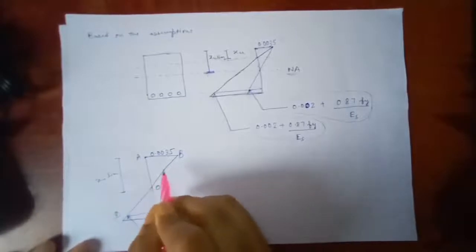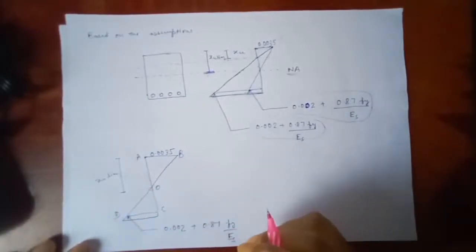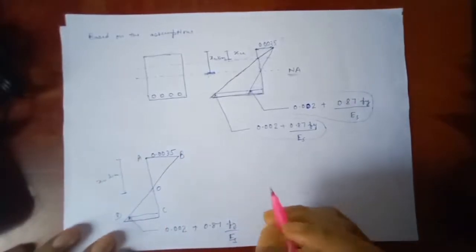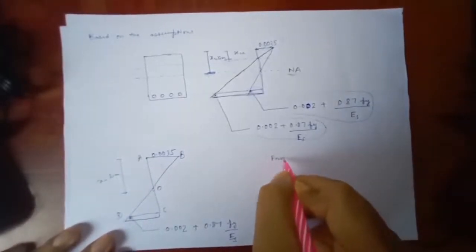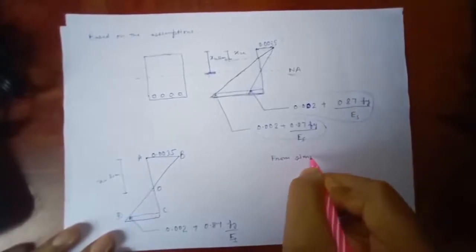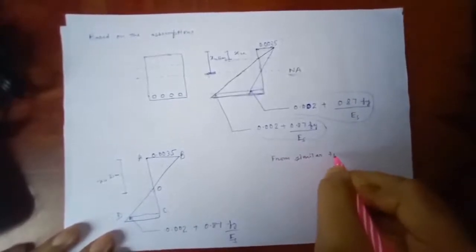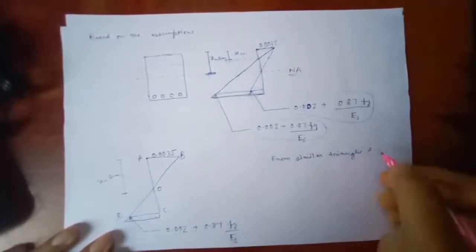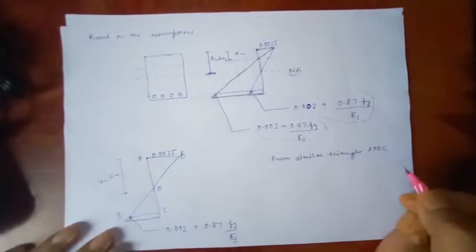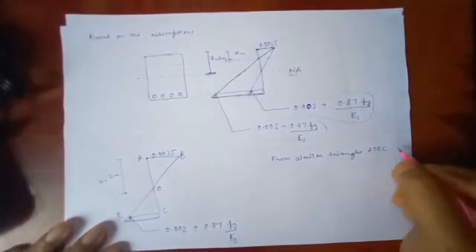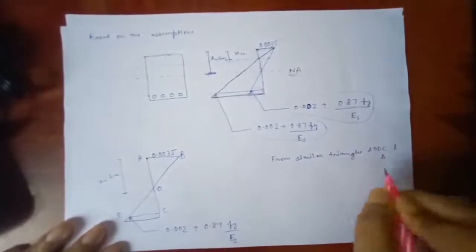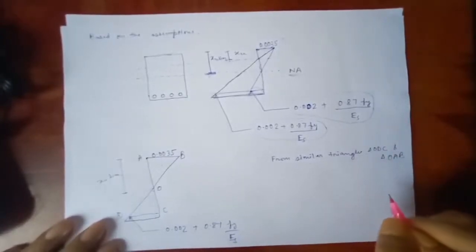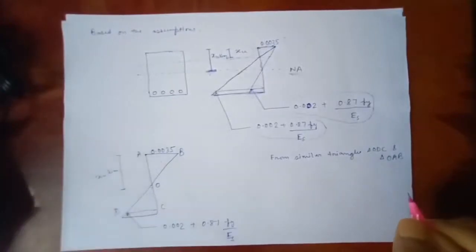Angles are same and somehow these sides are quite similar, or you can say this angle is also same. So angle similarity is there. Simple mathematics. So from similar triangles, that is triangle ODC and triangle OAB. So these are the two triangles which we are considering, and the similar triangles are used.